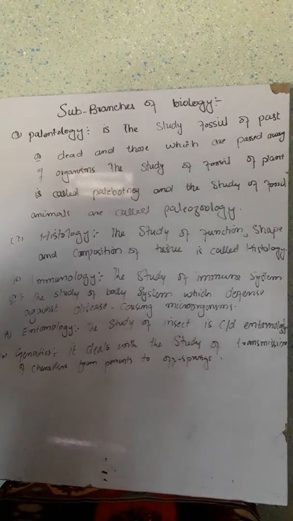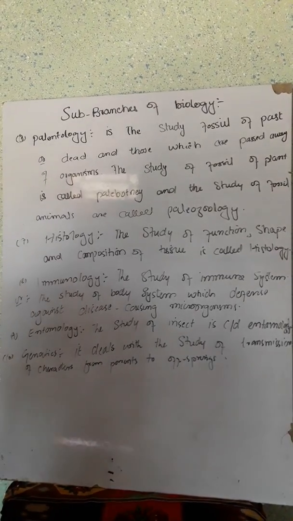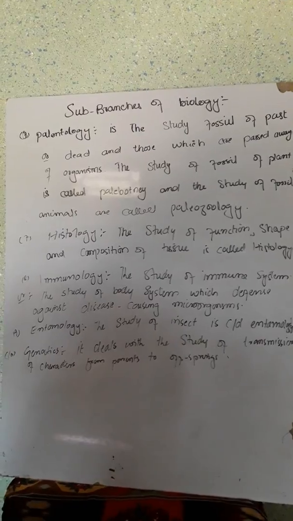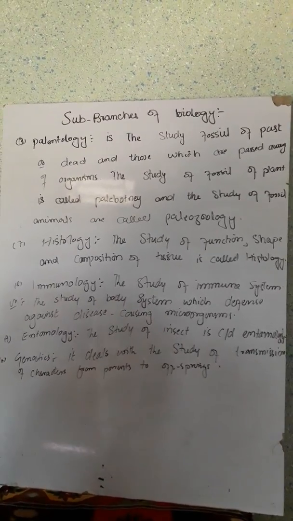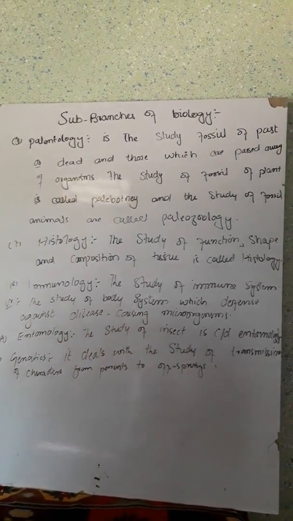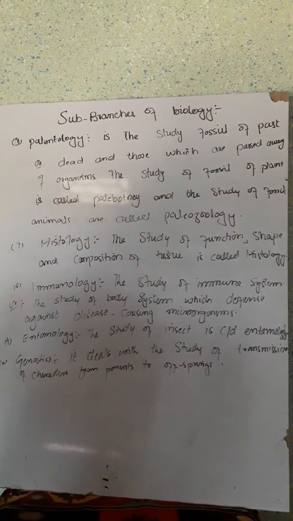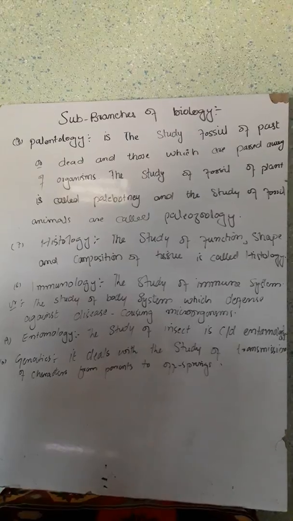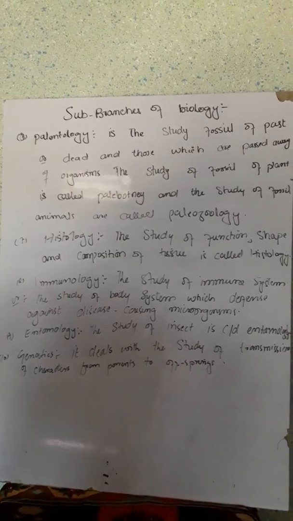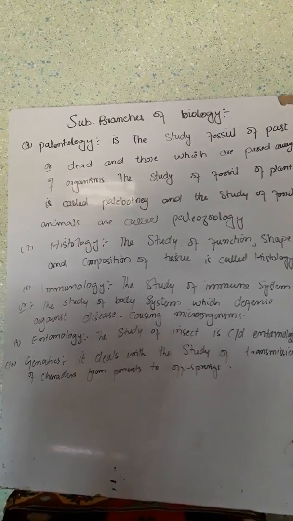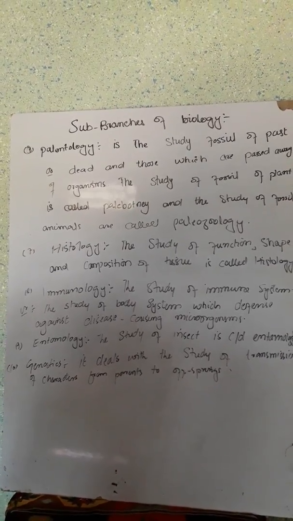The sixth sub-branch of biology is paleontology. Paleontology is the branch of biology which deals with the study of fossils of past or dead organisms which have passed away. The study of fossils of plants is called paleobotany, and the study of fossil animals is called paleozoology. Paleozoology and paleobotany are the two types of paleontology, and it studies the fossils of plants as well as animals.